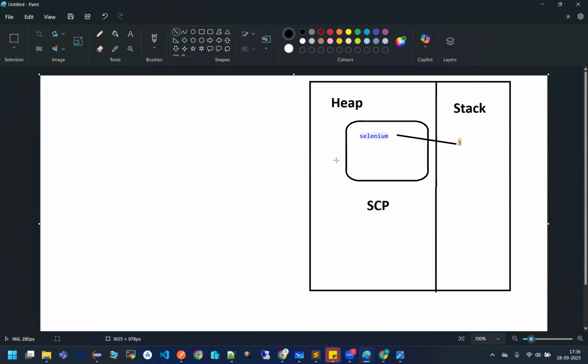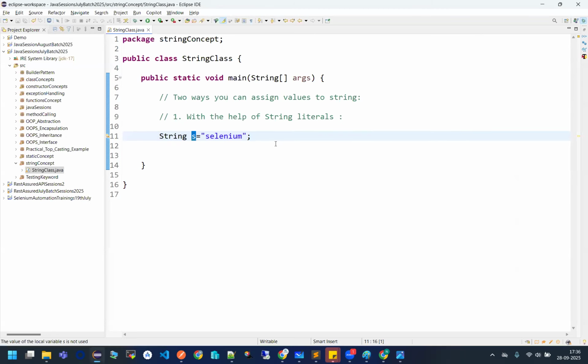Okay. Now, how can I assign my values? What is the second way to assign my values to a string? See this.